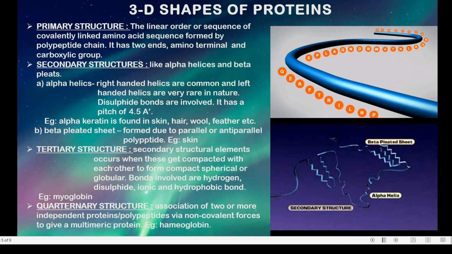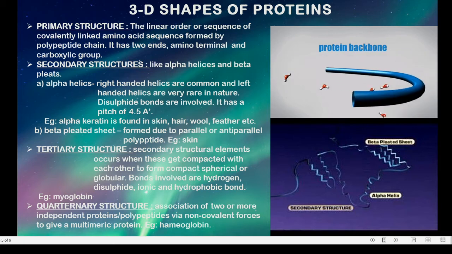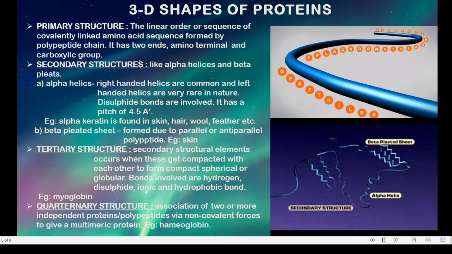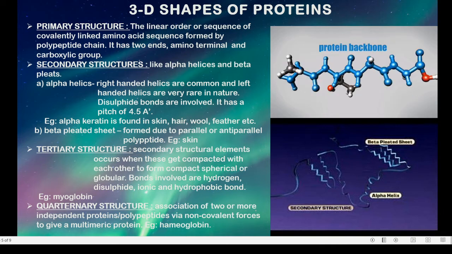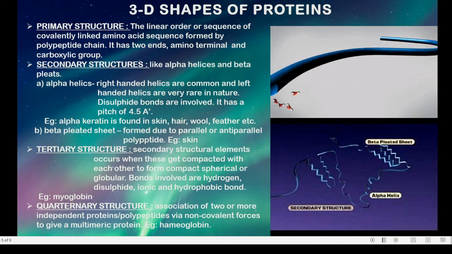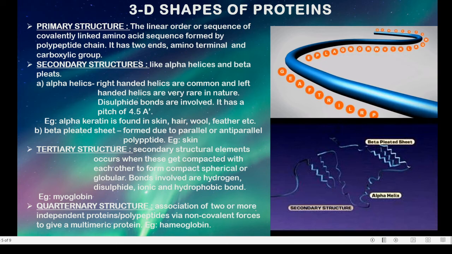The 3D structure, when we talk about it, comprises the primary structure, secondary structure, tertiary structure, and quaternary structure. The primary structure is basically many units of amino acids joined with one another by peptide bonds, with the removal of one molecule of water.